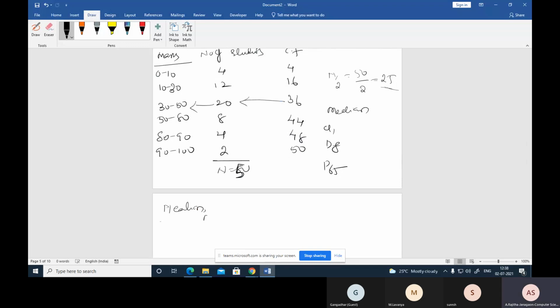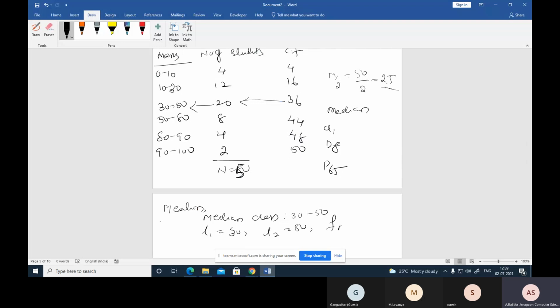For finding, first we have to identify the median class. So for finding the median class, first we find the cumulative frequency, and after that we find n by 2. Now you can identify which cumulative frequency is greater than this n by 2 value. So now 36 is greater than this 25. That corresponding one is the median class, that is 30 to 50. Now L1 equal to 30 and L2 equal to 50.